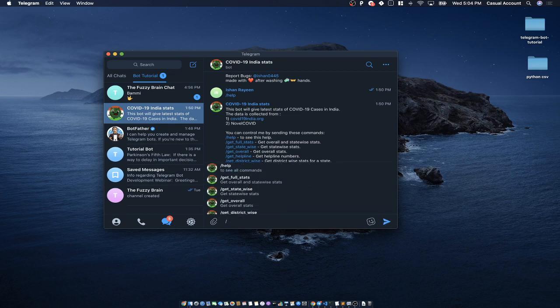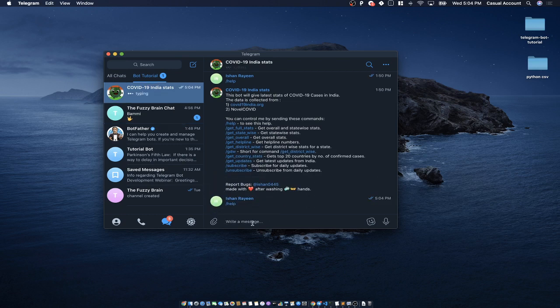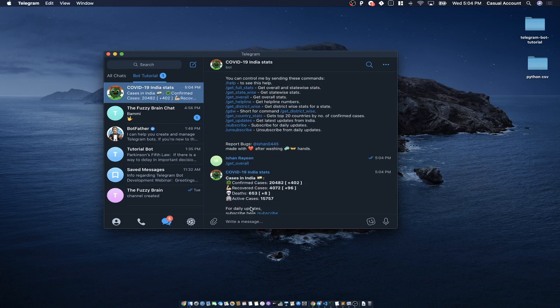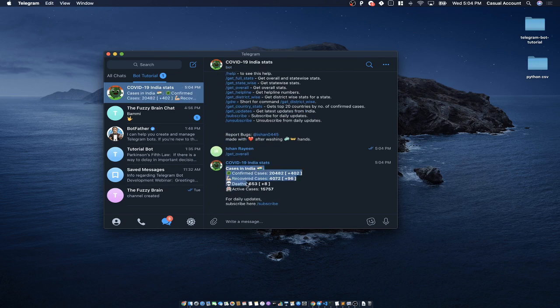If you send help, it will show you a list of help commands, like what all you can do with this bot. These are the various commands which you can use right now. For example, if you want to see the overall stats of India, like how many cases there are in India right now, you can just type get overall, and it will tell you all the cases.